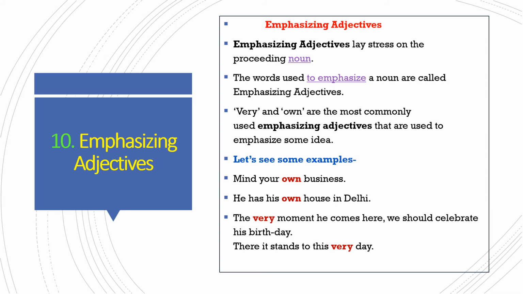Emphasizing adjectives. Emphasizing adjectives lay stress on the preceding noun. The words used to emphasize a noun are called emphasizing adjectives. Very and own are the most commonly used emphasizing adjectives. Let's see some examples. Mind your own business. Here own is the emphasizing adjective. The very moment he comes here, we should celebrate his birthday. In the very moment, very is an emphasizing adjective. There it stands to this very day. Very is an emphasizing adjective.